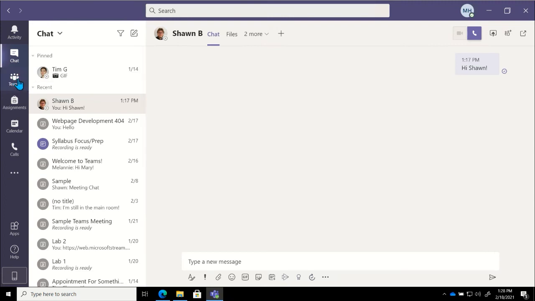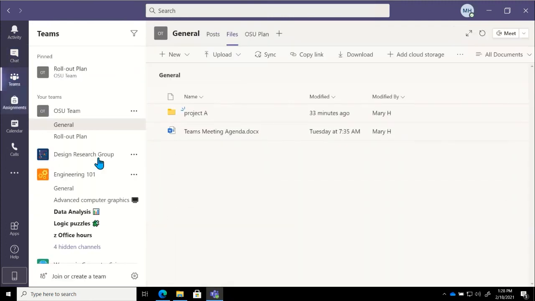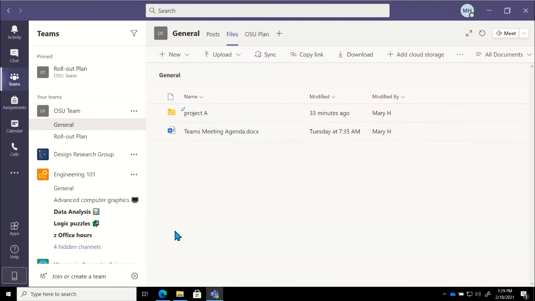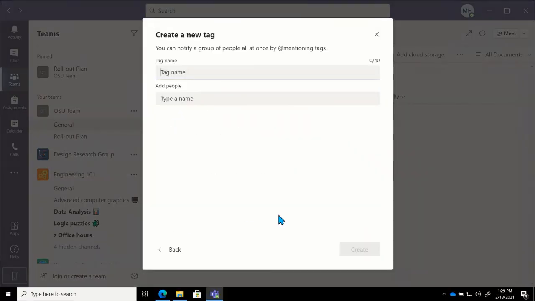What Sean was suggesting and what I would also agree with is if we go back into Teams for just a moment. Let's say with our OSU team, if I go into more options, there's an option towards the bottom that lets us manage tags. So let's go ahead and create a tag. A tag is a really nice way to group people together in this particular team. So within our OSU team, if I had a leaders group, I can create a tag that says leaders and I can specify the people that exist under that particular tag.